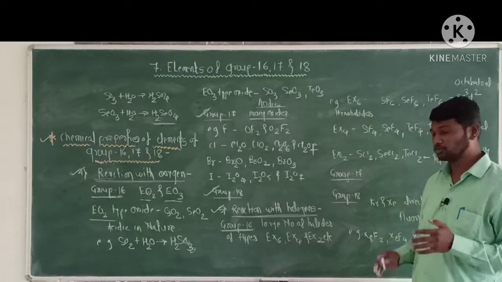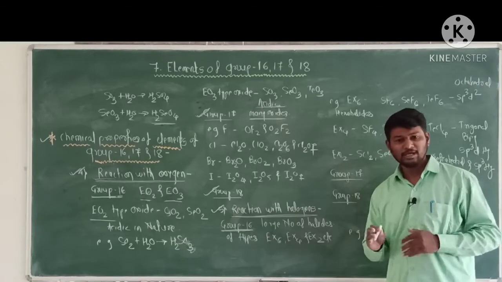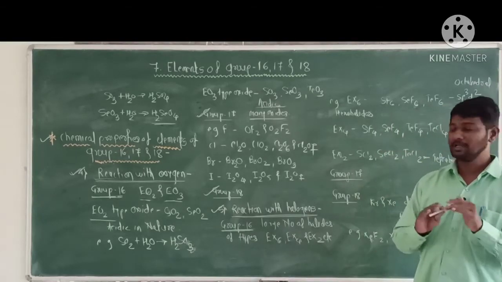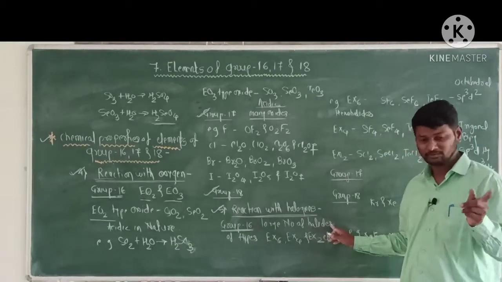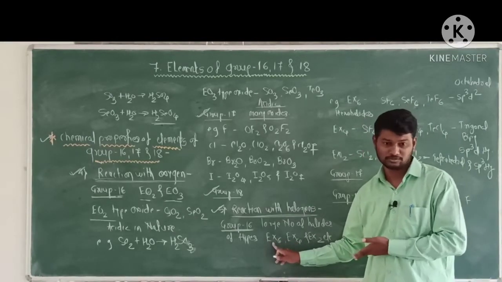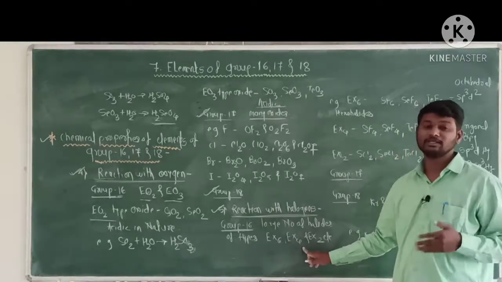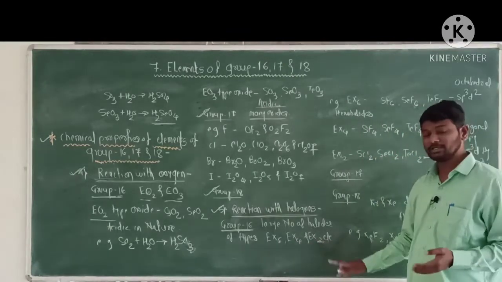The elements of group 16, that is oxygen, sulfur, selenium, tellurium, polonium, all react with a halogen to form a large number of halides of type EX6. E means element, X means halogen. EX6, that is hexahalide, EX4, that is tetrahalides, EX2, that is dihalides.